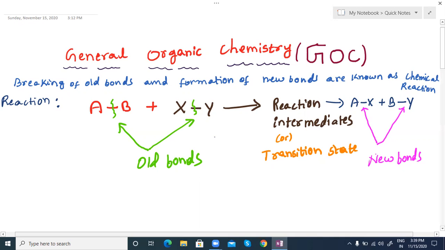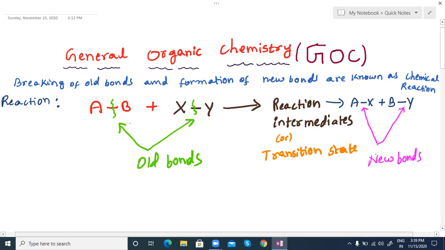Anyway, I'm giving one general equation here. You can see AB plus XY gives rise to a reaction intermediate or transition state. From that I am getting AX and BY. So what happened here? Bond breaking occurs as well as bond formation. So simply, a chemical reaction is very simple: bond breaking and bond formation.